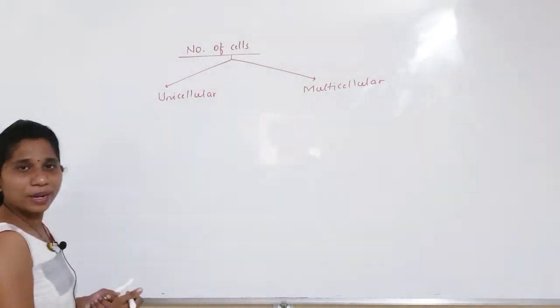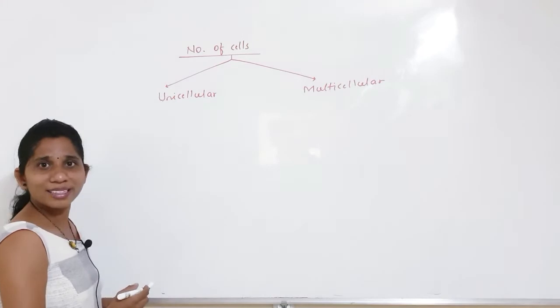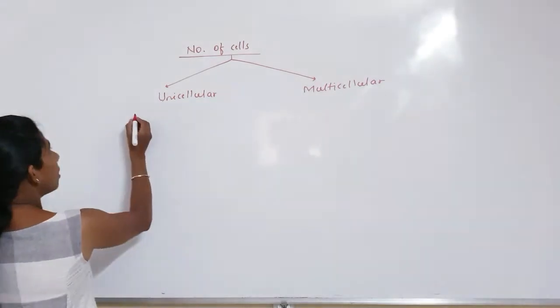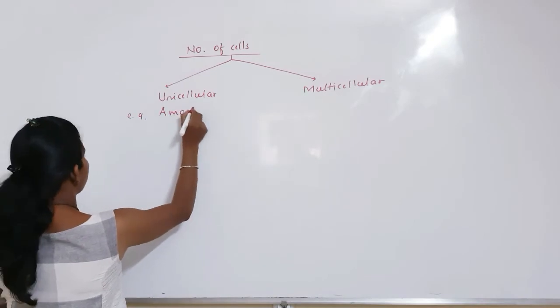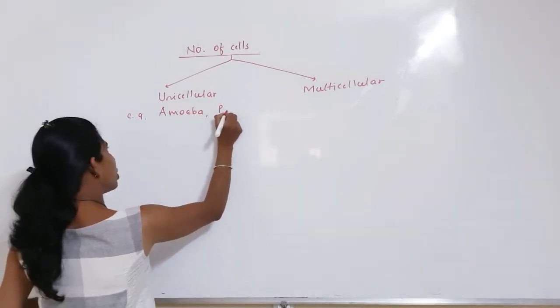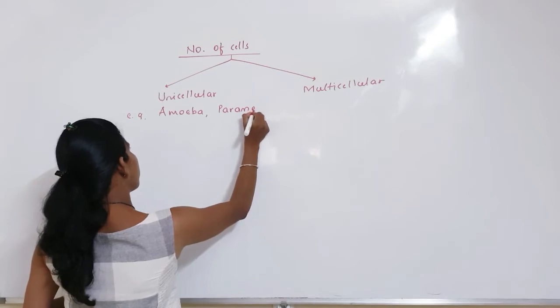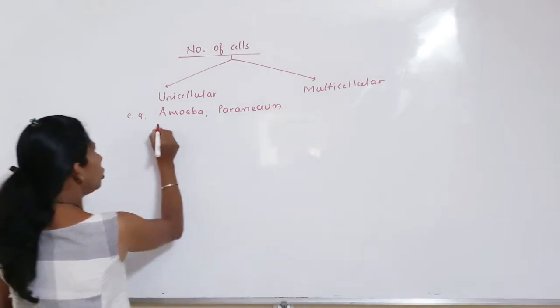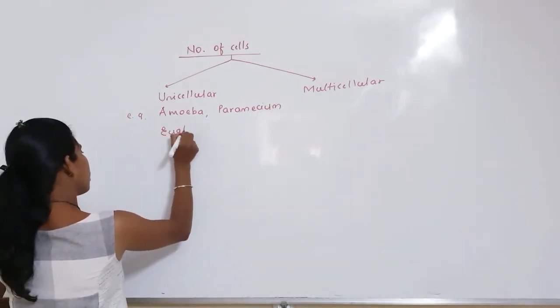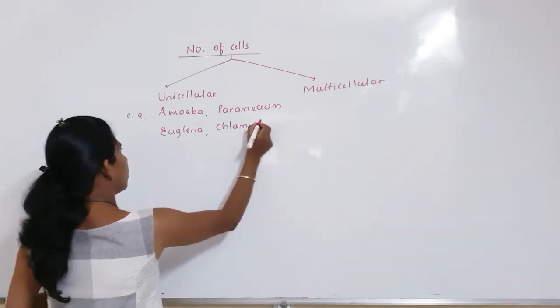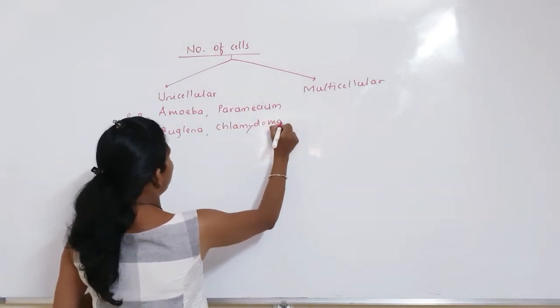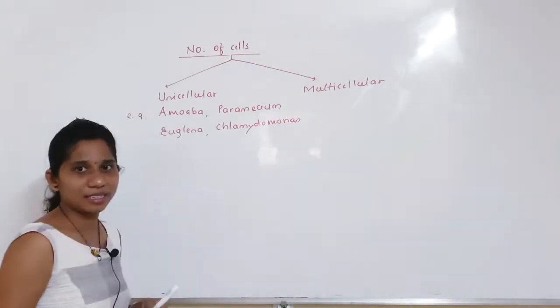Let's take an example. What are the different unicellular organisms present on the planet? Say amoeba, Paramecium, Euglena, Chlamydomonas. So these are certain examples of unicellular organisms.